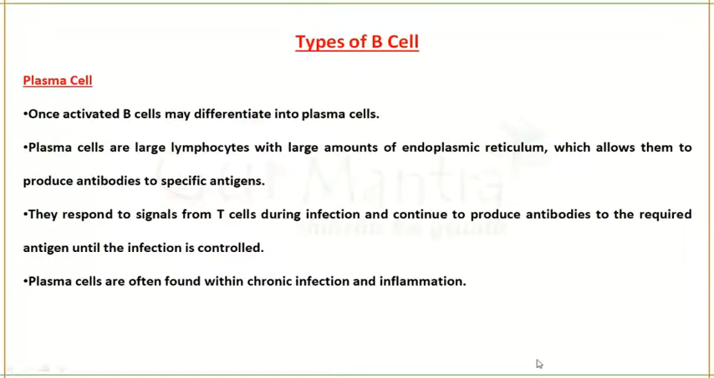Next type of cells which we are going to talk about is B cells and types of B cells. So the first one is plasma cell. Once the B cell is activated by the T cells, this will differentiate into plasma cells. Plasma cells are large lymphocytes with a large amount of endoplasmic reticulum in them, and they will be able to produce antibodies which are specific to a particular antigen. They respond to signals from T cells during the infection and they will produce the antibody. So plasma cells are often found in chronic infection and inflammation.